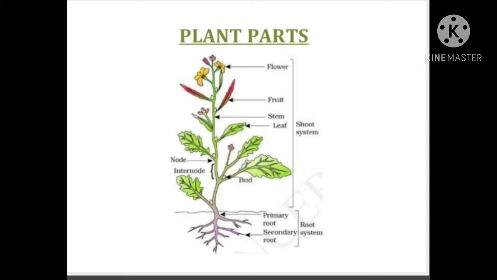Roots, primary roots, secondary roots, etc. And these are underground parts of the plant. And the shoot system consists of stem, leaves, branches, flower, fruit, etc. Out of these, flower is the reproductive part, and from the flower, fruits are formed. Roots, stem, and leaves are the vegetative parts of the plant.